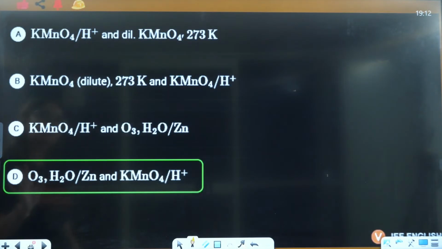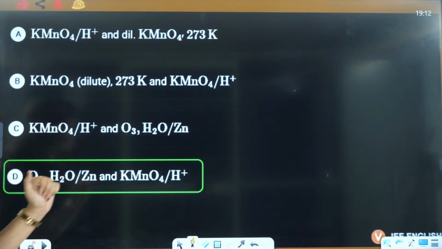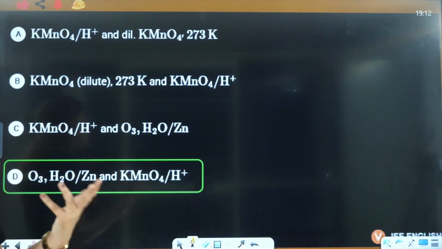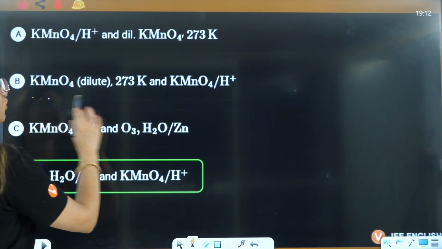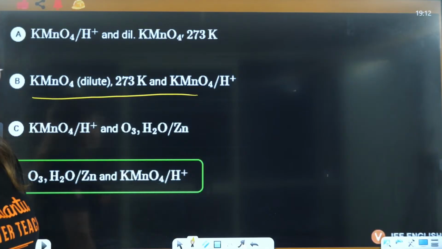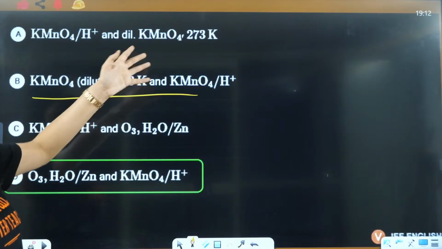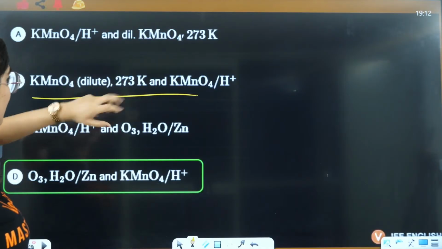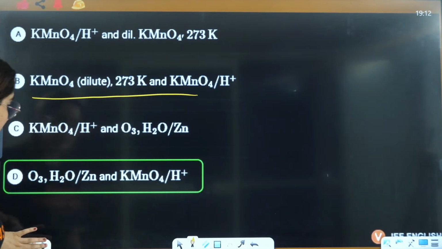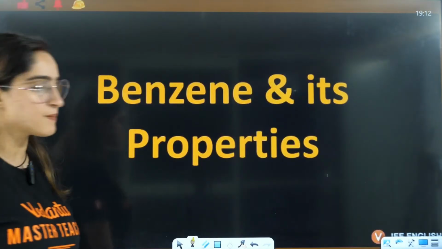So answer will be D, but B also can be the answer because KMnO4 dilute is also going to give you the same product here. So this is also not an incorrect one. Either they should decrease the temperature or increase the temperature here. Something should happen here so that this does not give rise to the same product.